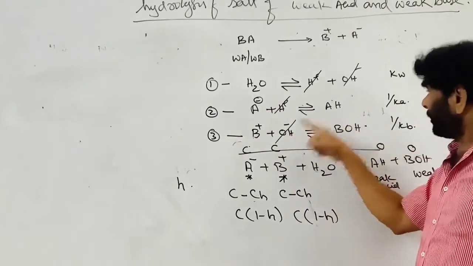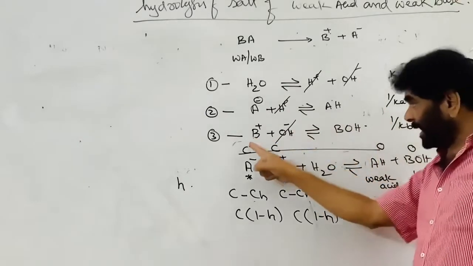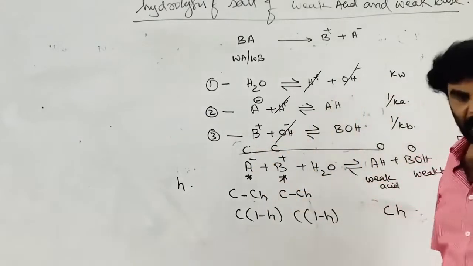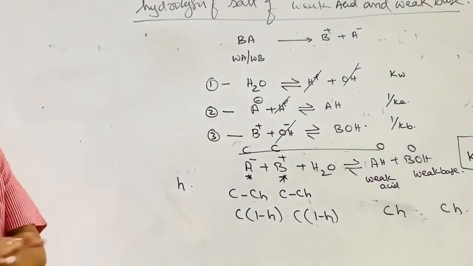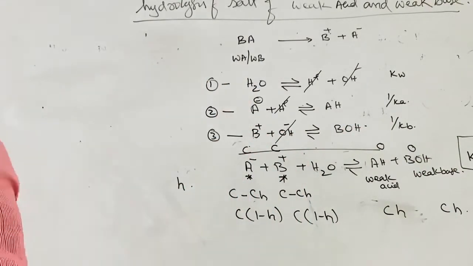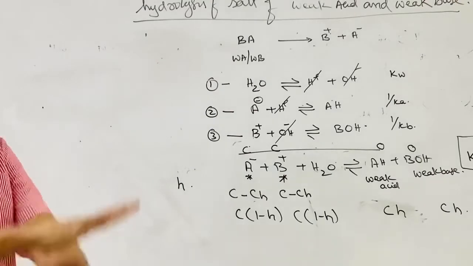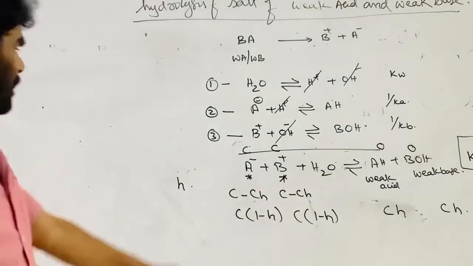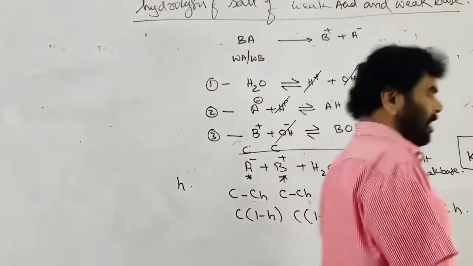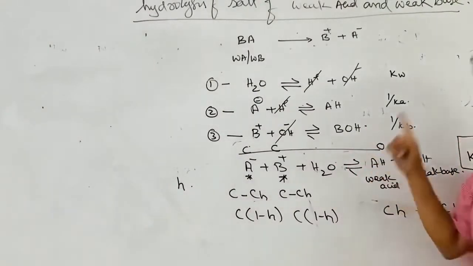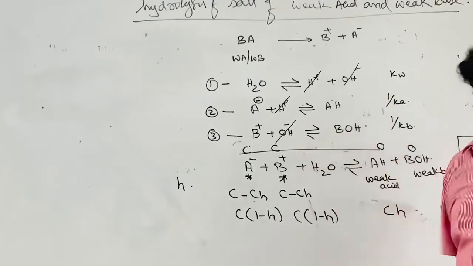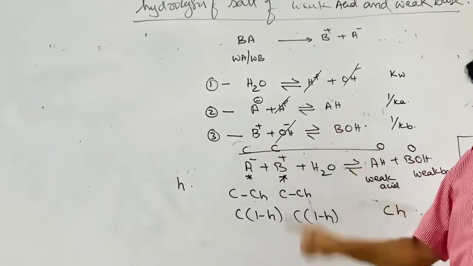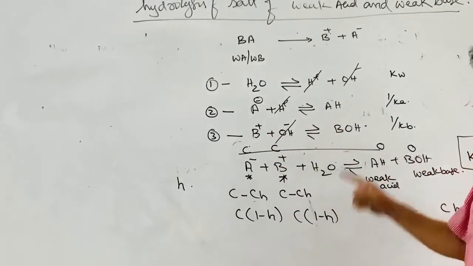The anion, by providing OH⁻ ion, is pushing the B⁺ ion to take part in hydrolysis. Therefore, almost these two will take part in the hydrolysis to nearly the same extent. Writing it this way is not wrong. One ion is pushing the other ion to take part in hydrolysis to a greater extent.